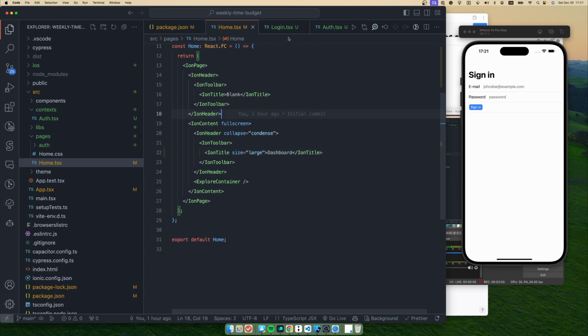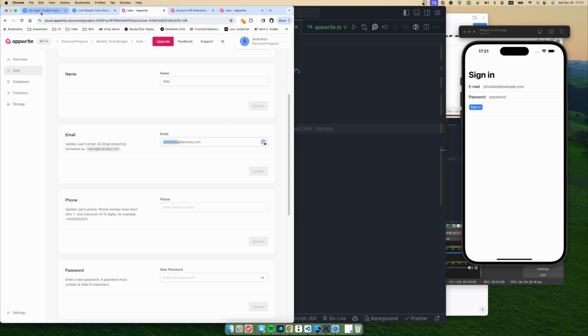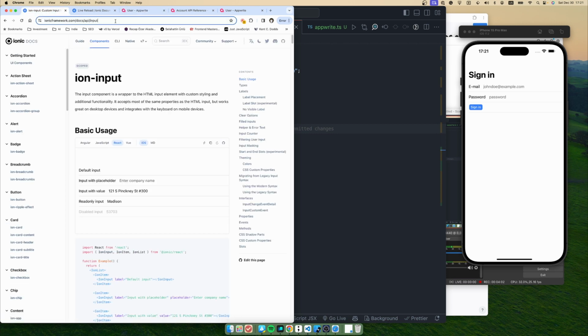Let's try to redirect the user to the dashboard once they are logged in. Let me check the documentation to see how we can redirect the user to a different page.